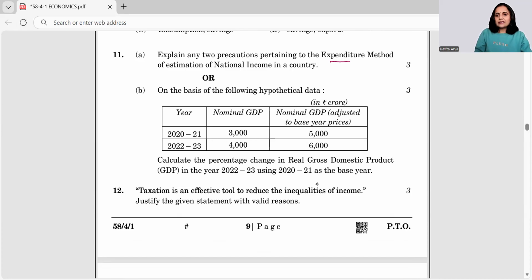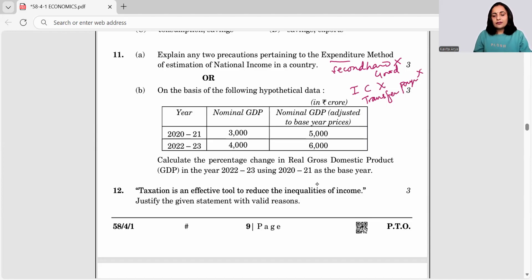Moving ahead for the subjective questions now, explain any 2 precautions related to expenditure method. The best is expenditure on second-hand goods is not included, though the commission thereon is always included, right? So second-hand goods not included. We do have expenditure on intermediate consumption is not included. Expenditure on transfer payments is not included. So all these would be a help to you. All these things are not included and you can write.